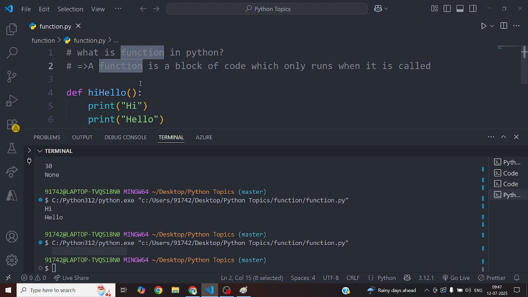So assume, what is a function? Assume there is a switchboard inside our house. If you press one particular switch on the electric board, you will be able to see its effect. Suppose the first switch is for the tube light, the second switch is for the fan, and the third switch is for the television, right?